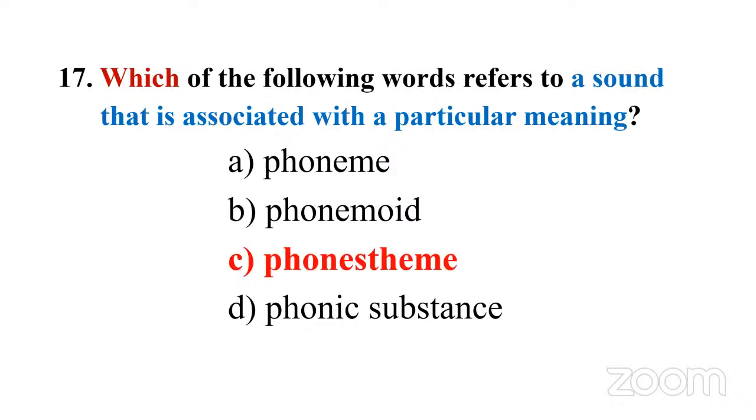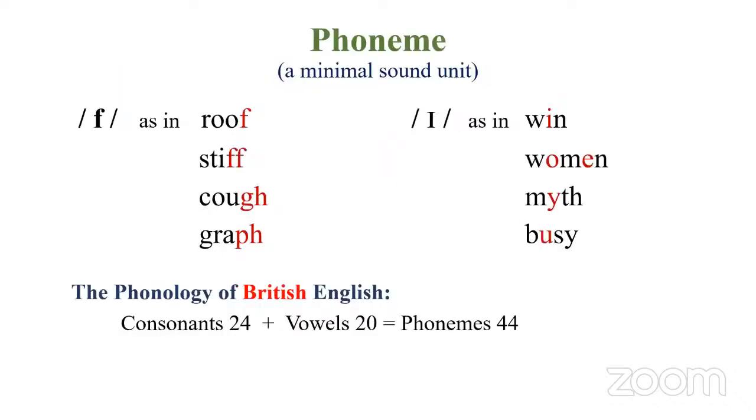Answer C, phoneme. Why is it not phoneme? Because phoneme is the minimal sound unit, like a, or you say p. So a minimal sound unit in a language is called phoneme. It has nothing to do with a particular meaning, so you can eliminate that. Then we are left with 2, B or C. Is it phonemoid or phoneme? But let's check out phoneme. What is a phoneme?